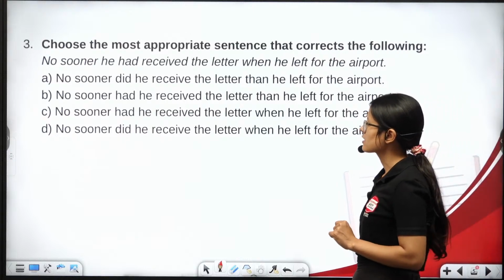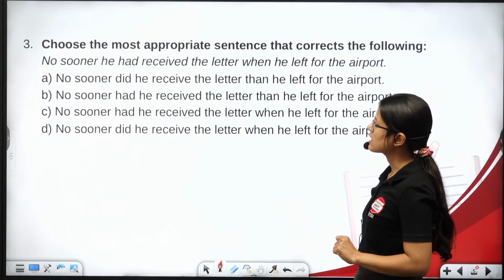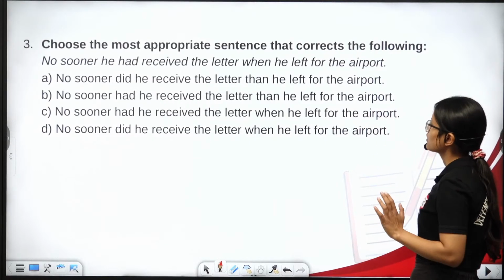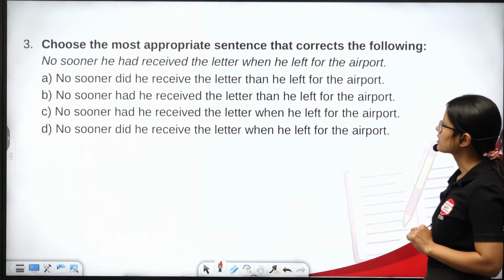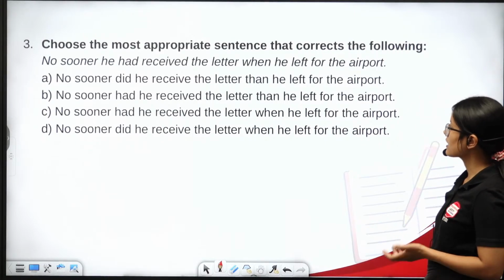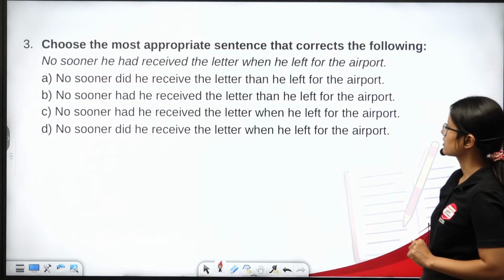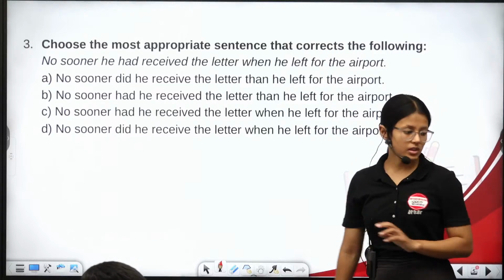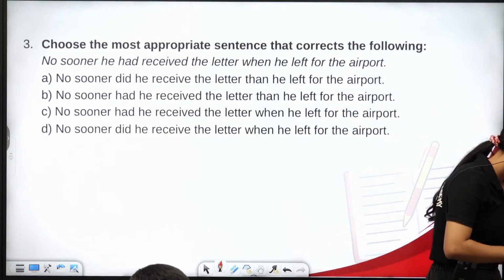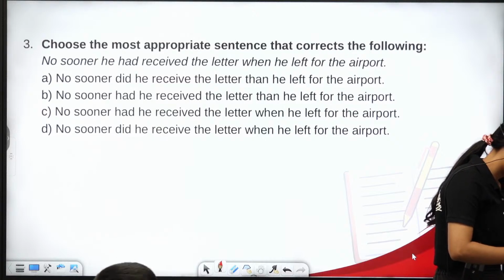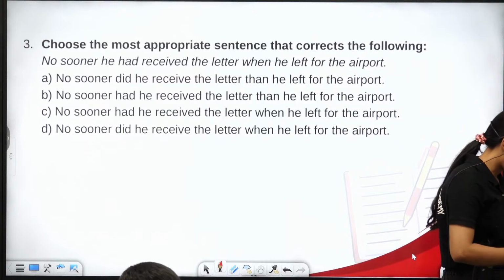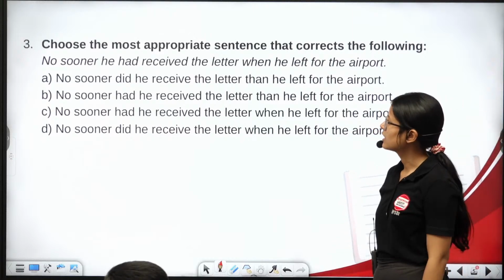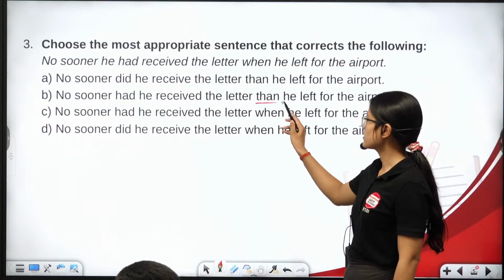First answer, someone says it's C. No sooner had he received the letter when he left for the airport. No sooner had he received the letter then he left for the airport. What is the correlative that we use with no sooner? Some say it's B, some say it's C. With no sooner we use than.